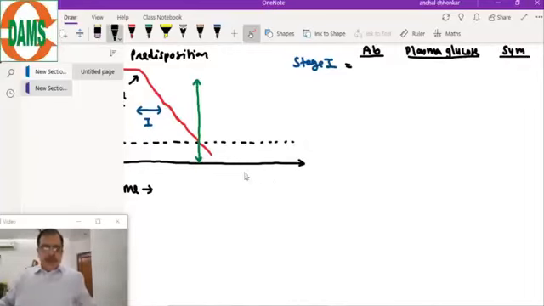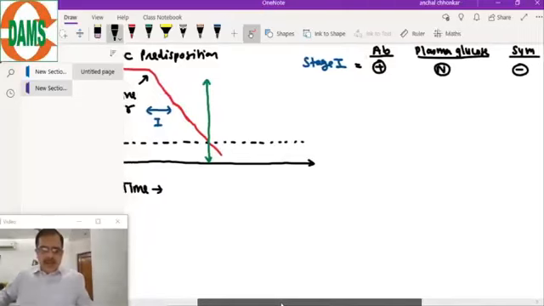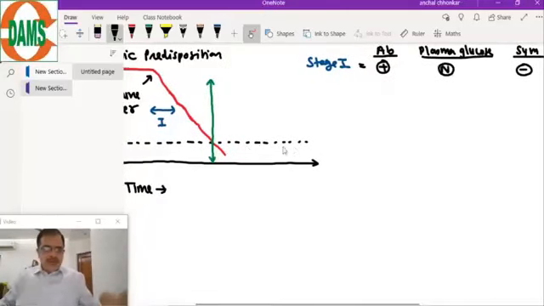As you can see, stage 1 is the stage where the immune trigger has started. Antibodies are present, plasma glucose will be normal, and symptoms will be absent. That is stage 1. Look at the diagram and correlate with the table. So in stage 1, the immunological markers will be positive, while in stage 2, this is stage 2.